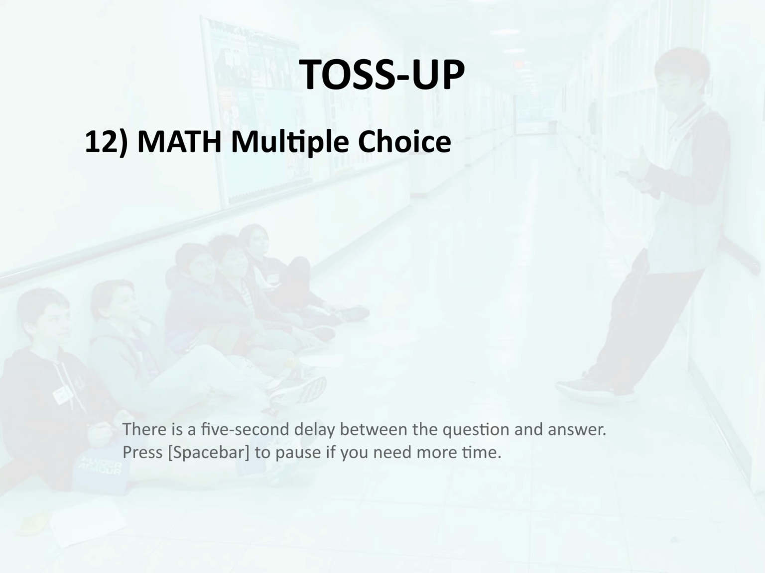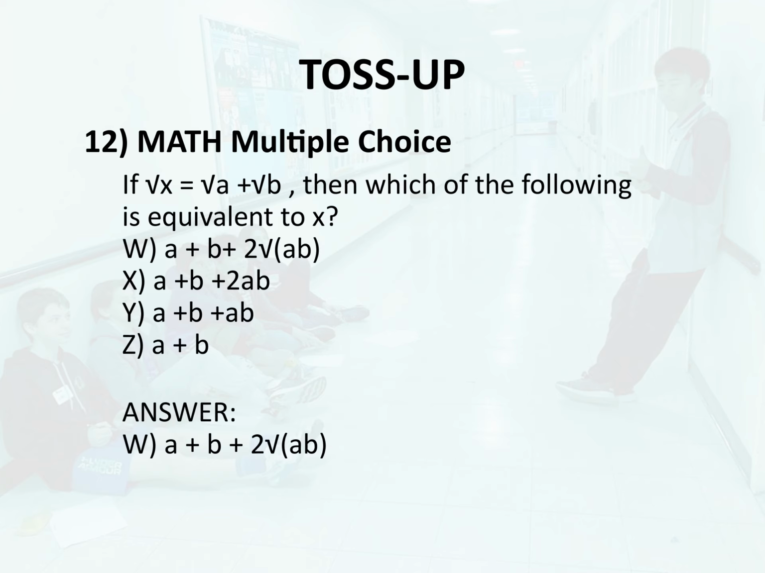Toss-up 12. Math. Multiple choice. If the square root of x equals the square root of a plus the square root of b, then which of the following is equivalent to x? W. A plus b plus 2 times the square root of the product of a and b. X. A plus b plus 2ab. Y. A plus b plus ab. Z. A plus b. Answer. W. A plus b plus 2 times the square root of the product of a and b.